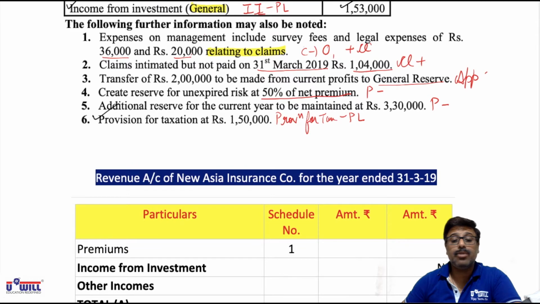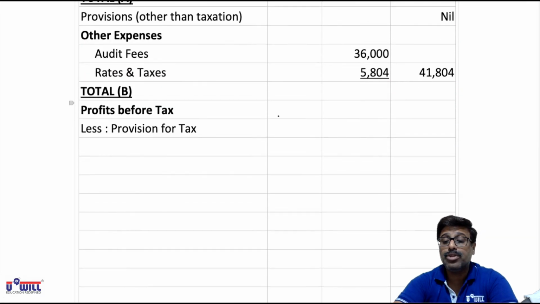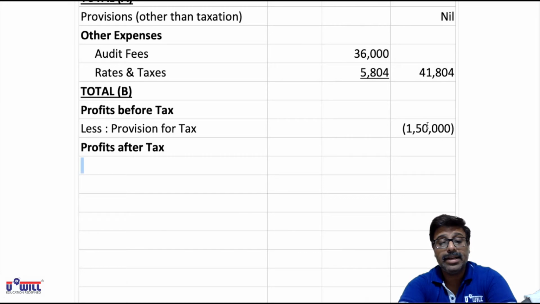Adjustment number 6, provision for tax is 1,50,000. So all of it write down less provisions for tax 1,50,000. That we will minus, so write it in bracket. Then what we will get is profits after tax. Okay, amounts will get afterwards because balancing and totaling will be done at the end.